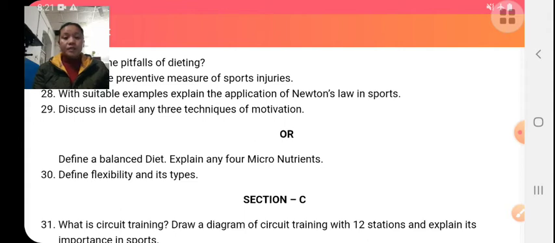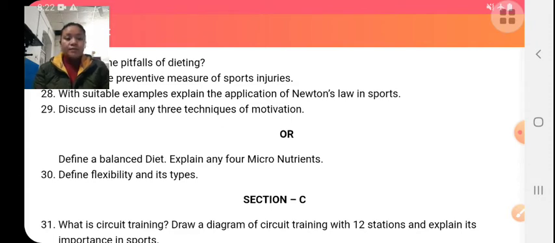Passive flexibility means the ability of a joint to move in maximum range with external help, like stretching with a partner. Active flexibility means the ability to stretch the joint as much as possible without any external help. There are two types of active flexibility: static flexibility and dynamic flexibility.